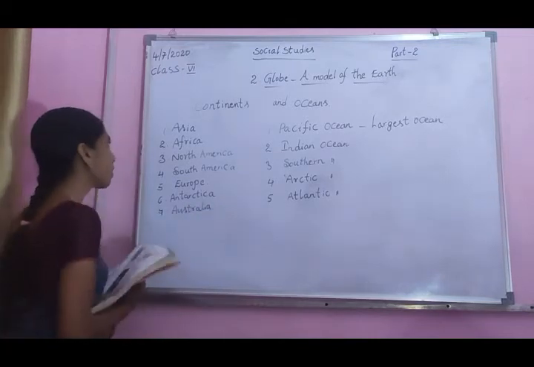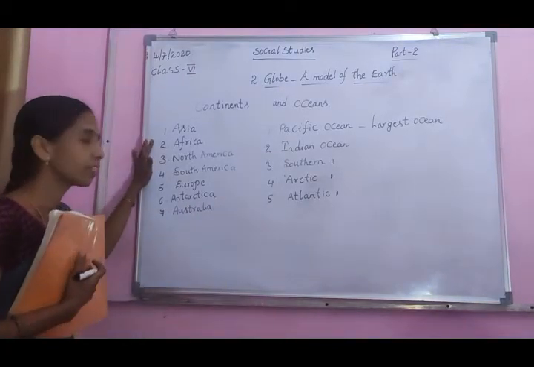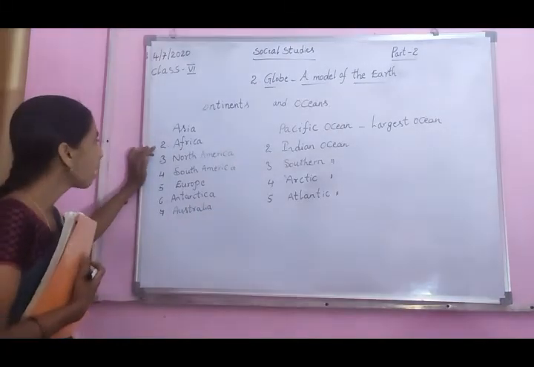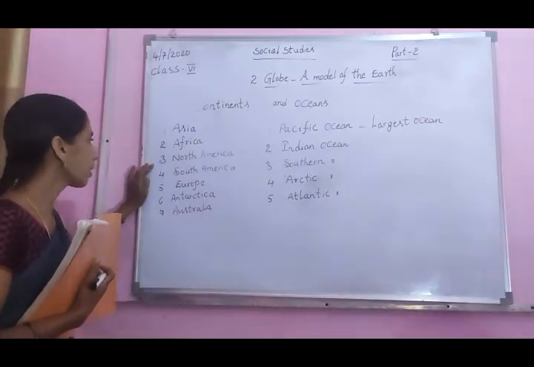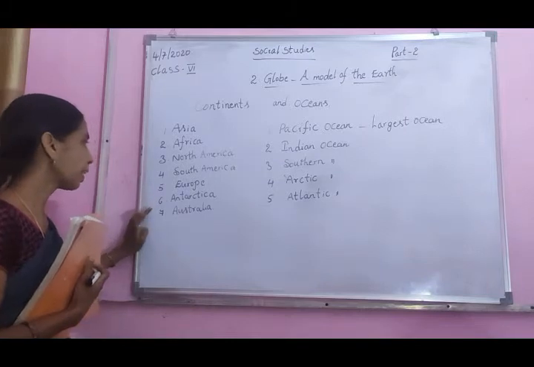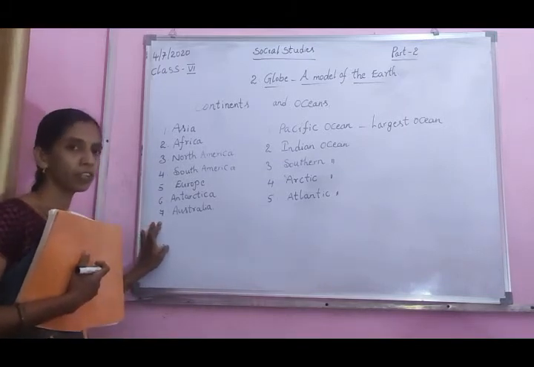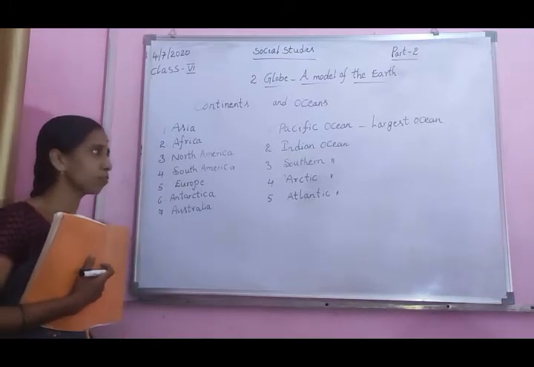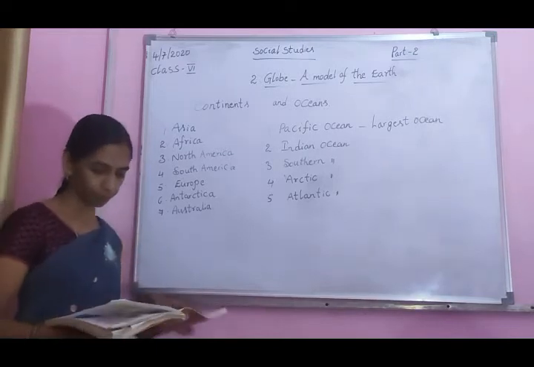How many continents are there? 7 continents: Asia, Africa, North America, South America, Europe, Antarctica, Australia. Note it down in your textbook.